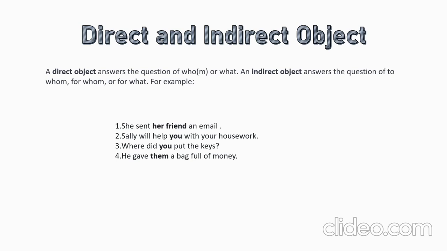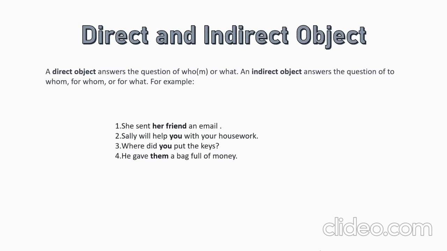If you are reading the last example, he gave them a bag full of money. So we have to find the object with respect to them. So he gave them for whom? For what? Like that. Or like he gave them what? A bag full of money. So that is a direct object.